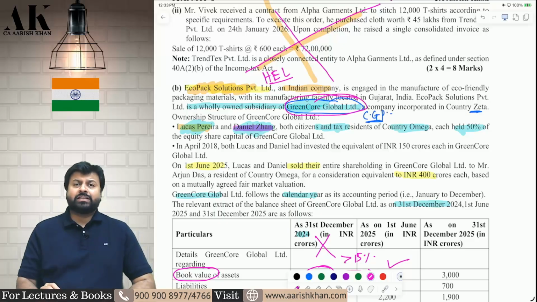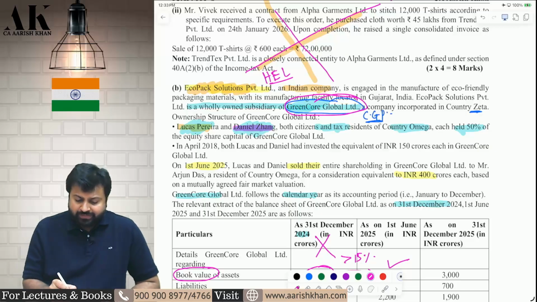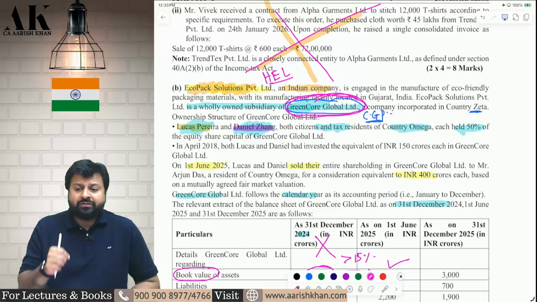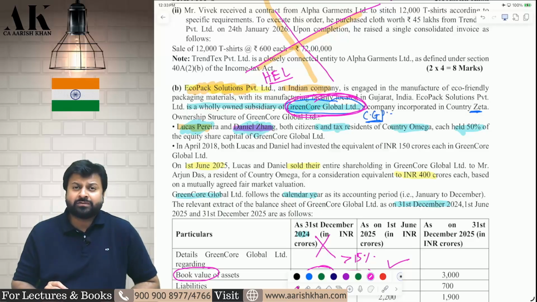Yes, they will be subject to tax in India if they derive their value substantially from assets located in India. So if the shares of Green Core derive their value substantially from assets located in India, as per Explanation 5 to Section 9, then it will be deemed to accrue or arise in India. Then how do you find out whether it is deriving substantially its value from India or not?